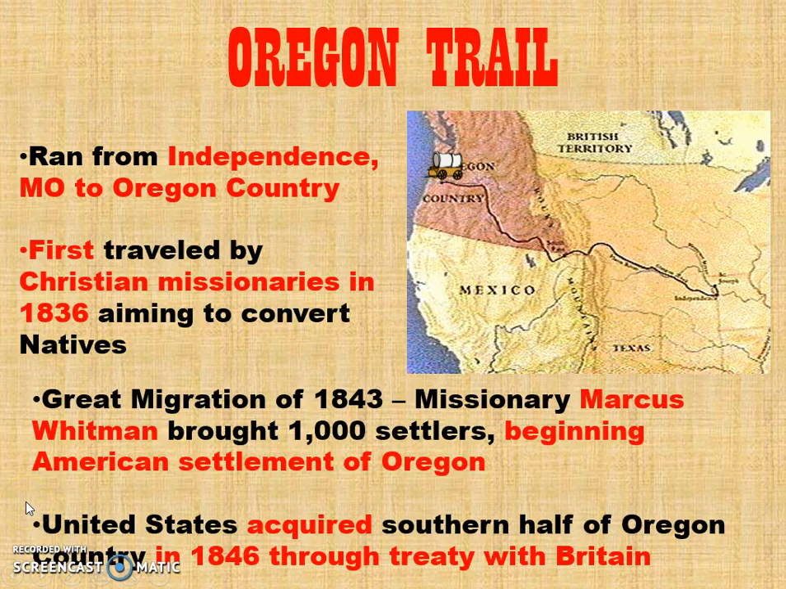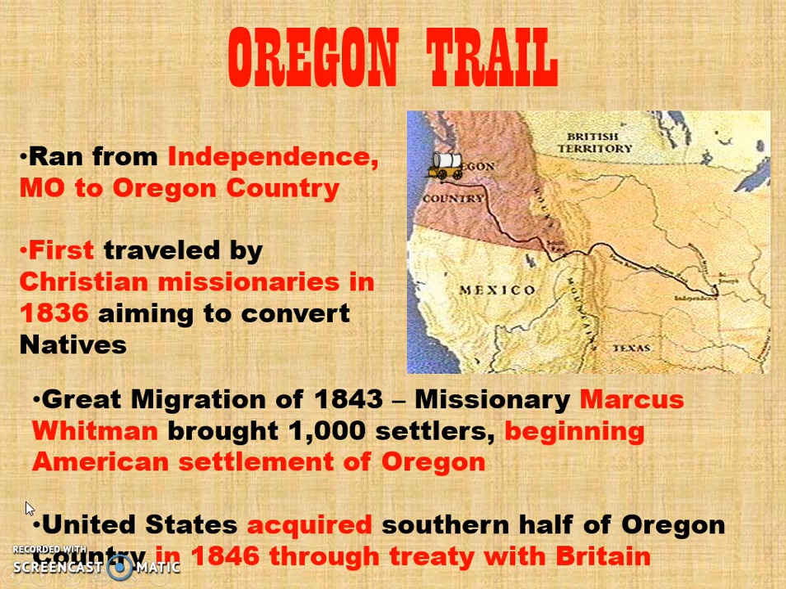Now, the Oregon Trail was first traveled by Christian missionaries in 1836, whose goal was to convert the natives of that country. And the result was a great migration in 1843 in which missionary Marcus Whitman brought about 1,000 settlers, beginning an American settlement in Oregon. This is important because this is at the time when America is disputing the Oregon country with Britain, and also about the time that James K. Polk is running for president, in which he said all or none, 54-40 or fight.